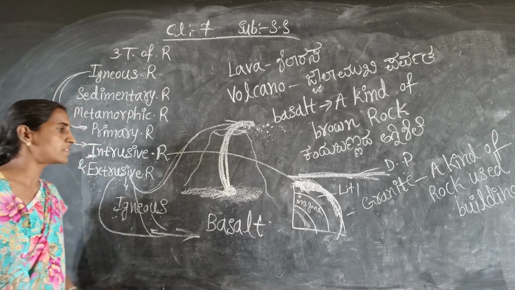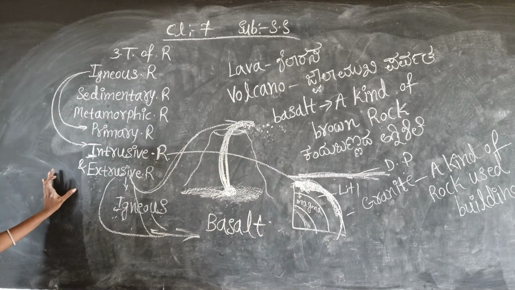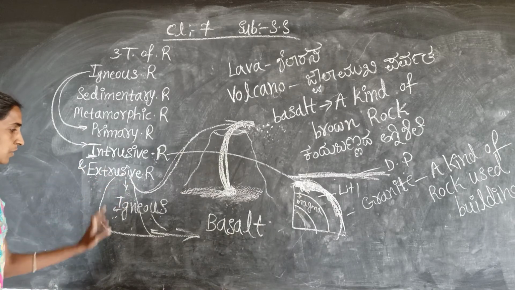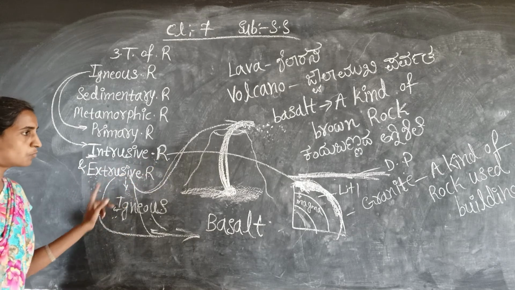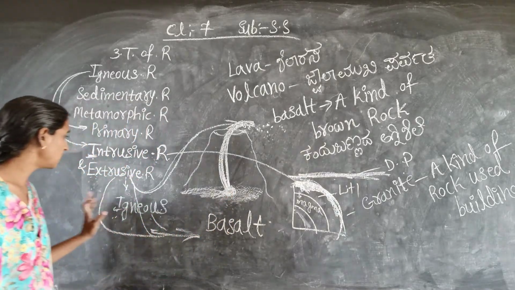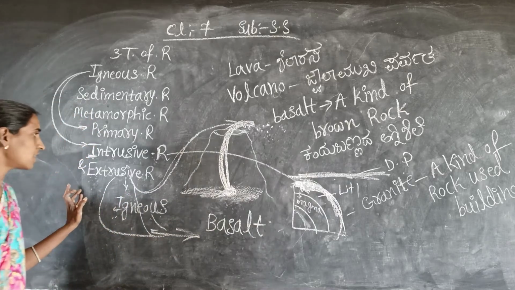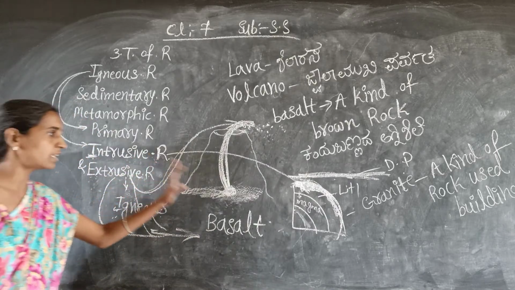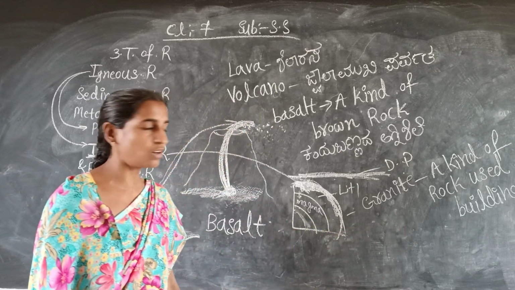So these all points you have to remember. Here 2 points are important: the extrusive igneous rocks and the intrusive igneous rocks. The best example for extrusive igneous rock is basalt, and the best example for intrusive igneous rock is granite. Granite is a kind of rock used for building.